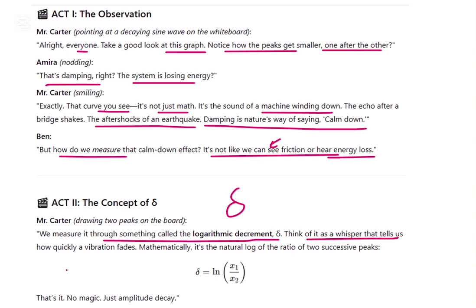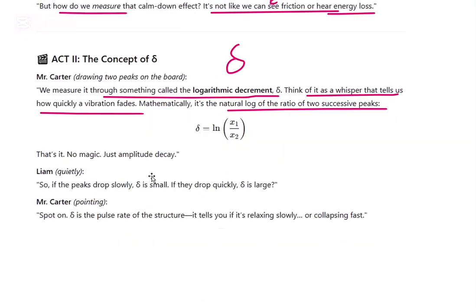Think of it as a whisper that tells us how quickly the vibration fades. It tells us whether it will vibrate and fade away quickly, or take much longer to fade away. Mathematically, it's the natural logarithm of two successive peaks. That's no magic, just amplitude decay.